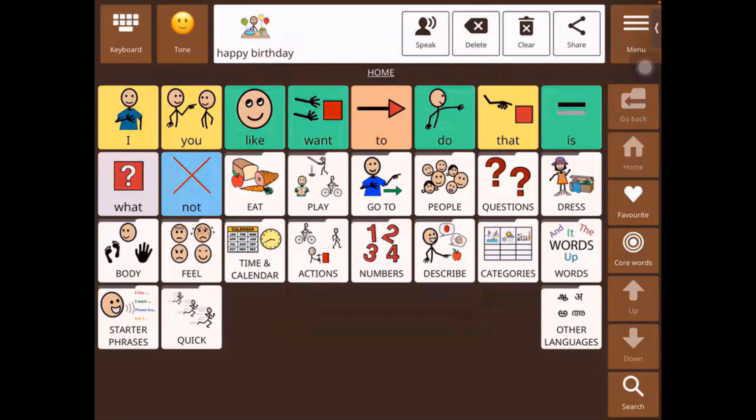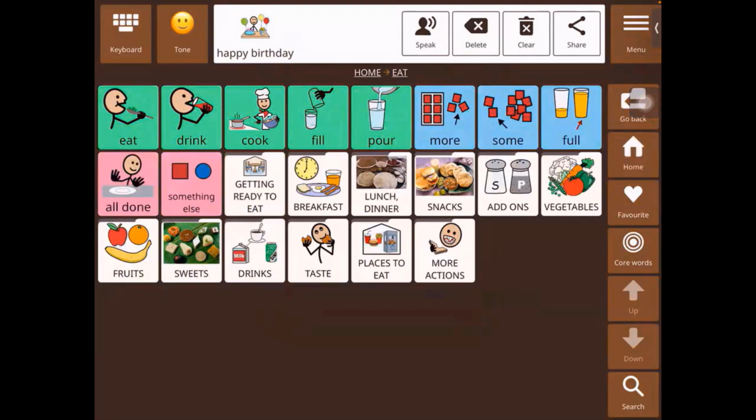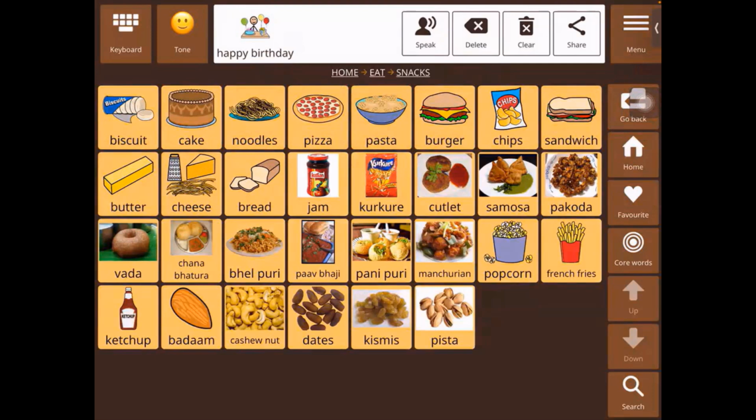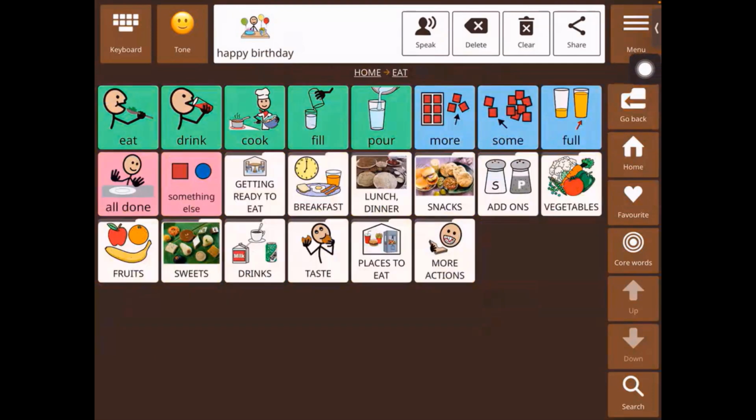Home. Now let's go to the navigation bar buttons. The first one is go back. Right now it's not highlighted because we're already on the home screen. We have nowhere to go back to. So let's say I go into eat, snacks. Now to go back, I can press the go back button. It functions just as a back button on all of our phones.